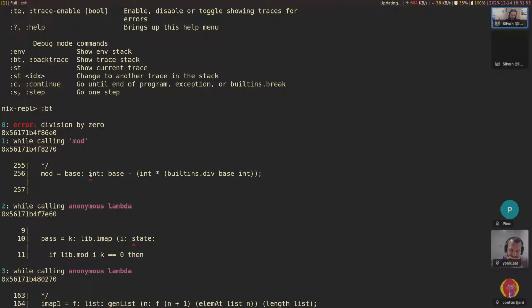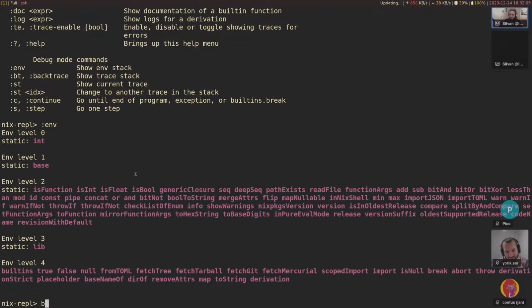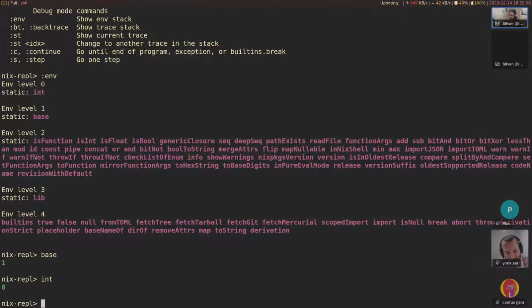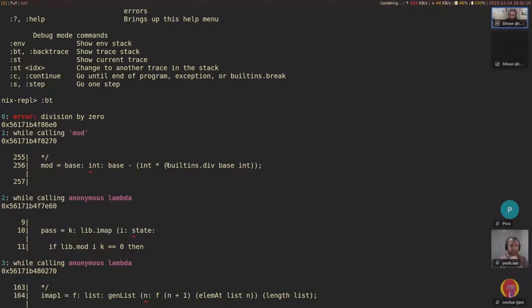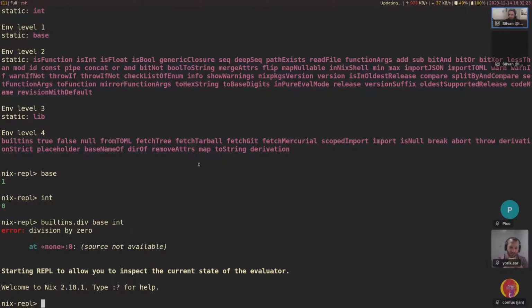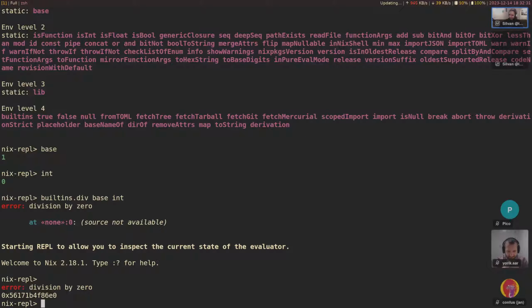So an environment in this case is just a scope with variables. And this is the outer one. So we should have access to both of these variables in here. Let's just check this base and int. Okay, I mean that then should help us a lot. In particular, we can see division base by int. If we try this ourselves, it's going to give 0. Actually, did it enter us into a nested REPL now? Yeah, it did. Okay.